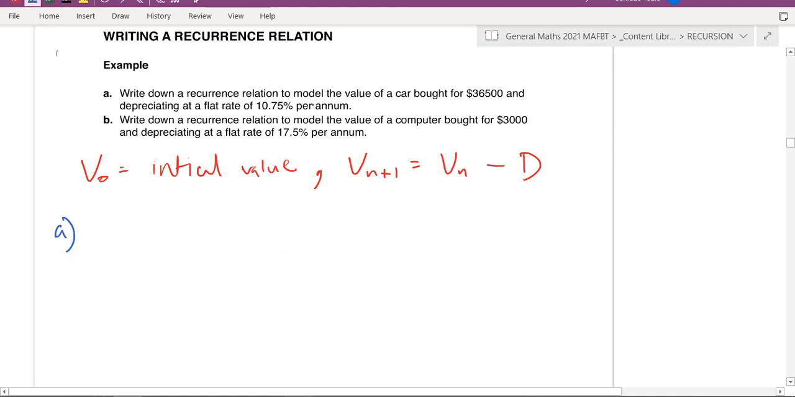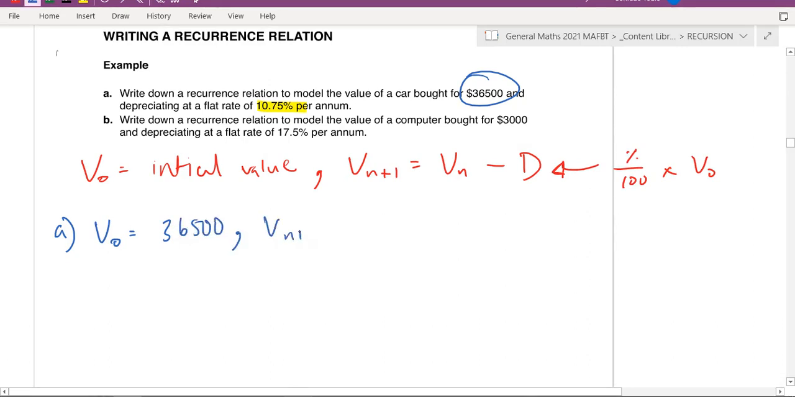A, write down the recurrence relation to model the car bought at 36,500 and depreciating at this rate. Also keep in mind to get this common difference, it's the same thing as the previous one. It's just going to be the percentage over 100 times V0. That's how we get that D. All right, so always start with the initial value. And I can see the initial value is 36,500.